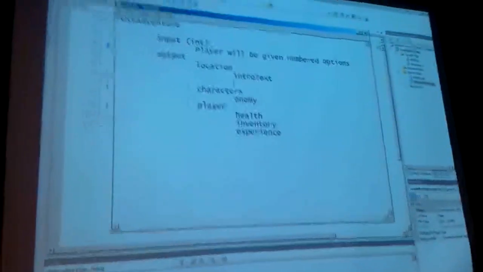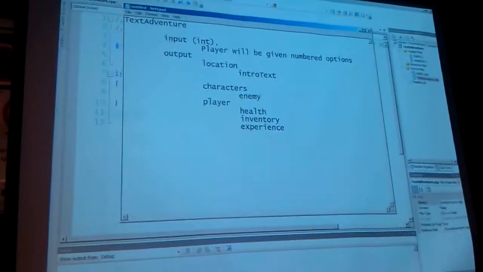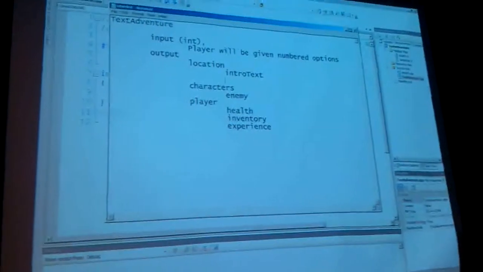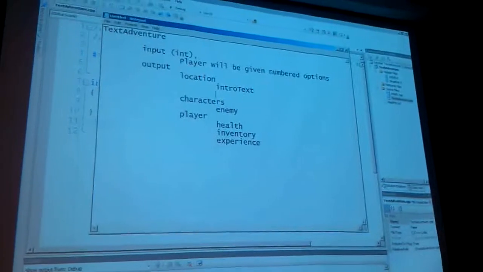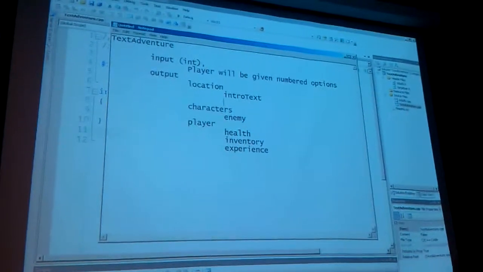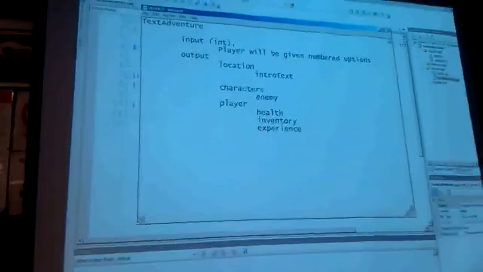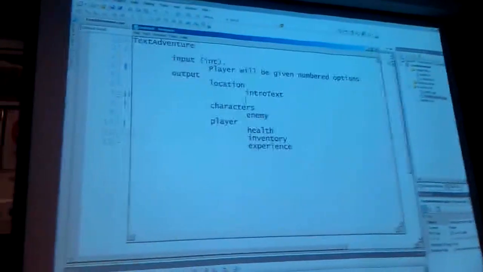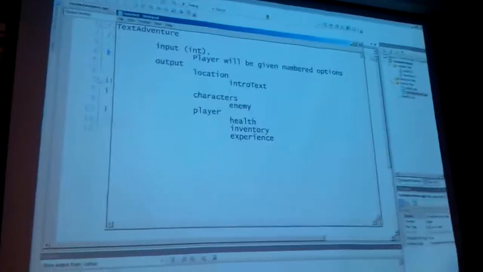What we'll have is we will always have an intro text. We always just want to say where you are. So if I say go into the woods, the next thing it will display is you go into the woods, or the woods seem haunted and mysterious, and the next thing will be whatever the event is for that area. Now an area could have multiple events. Maybe you kill the troll and you pick up a key, or the troll's there the first time, you kill him, he's gone, or he runs away to another location. Maybe there's a bad guy who's always moving around. We don't want to say that an area only has one thing to do.